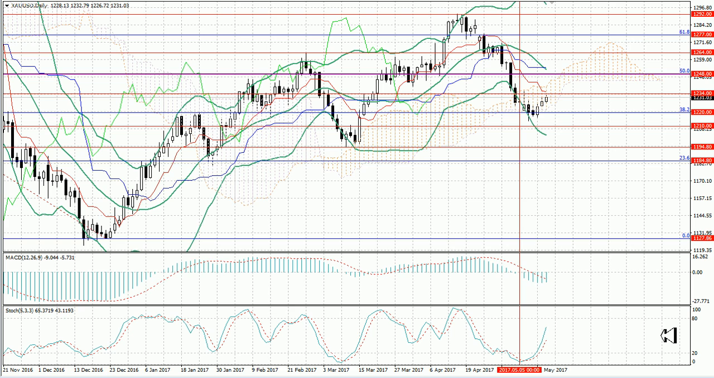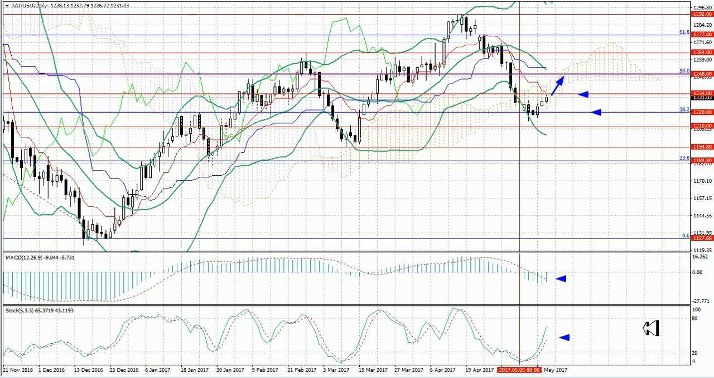Last week, gold prices bounced from the level of 1220, which coincides with the Fibonacci correction of 38.2%, and grew to the level of 1234. The breakout of which can allow further growth to the middle line of Bollinger Bands at 1248. The indicators confirm this scenario. MACD histogram is lowering in the negative zone, Stochastic is directed upwards.